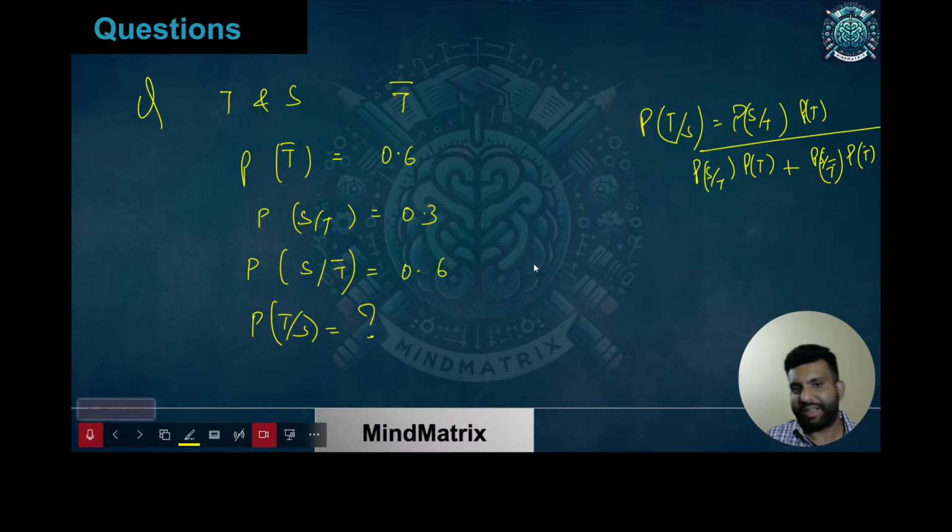Should I solve it? I guess no need of that. You have all these values present. P of T bar, you have. P of S given T, you have. P of S given T bar, you have. P of T, do you have? No, you don't have. Can you calculate P of T? It is 1 minus P of T bar. It's that simple. Then you can calculate it.